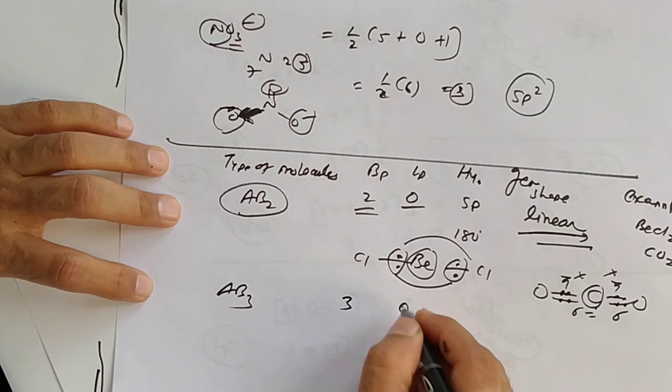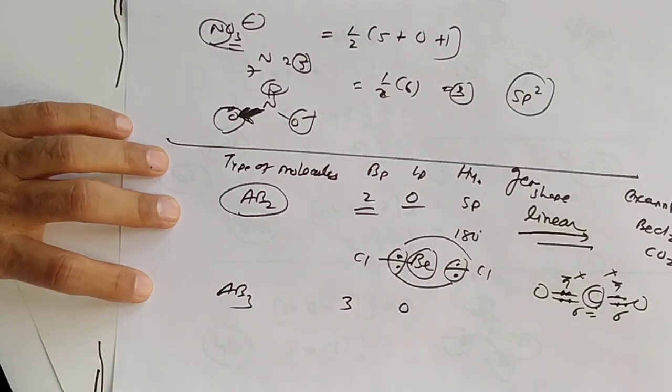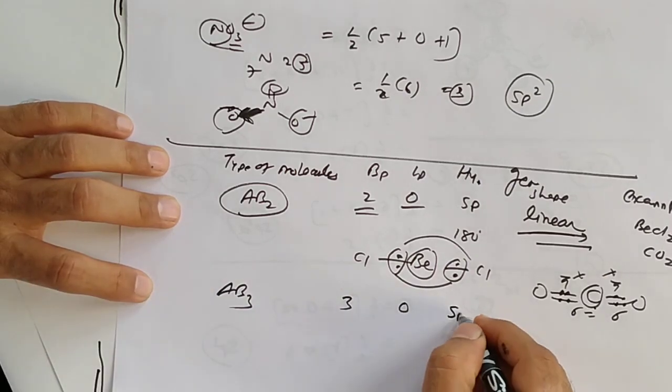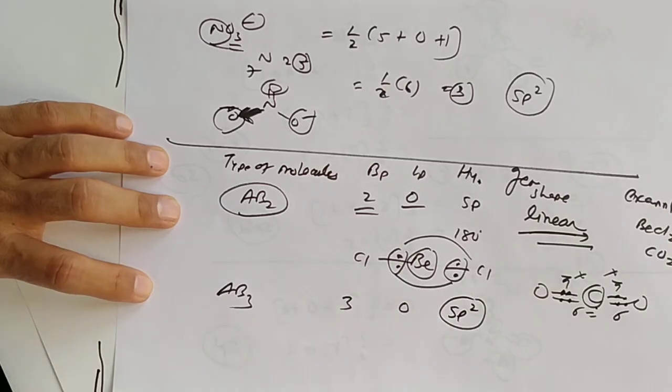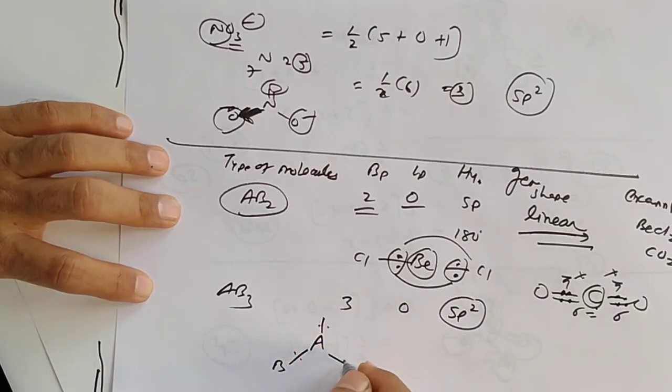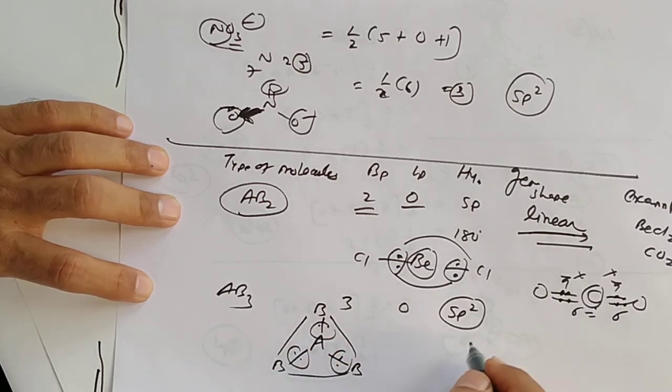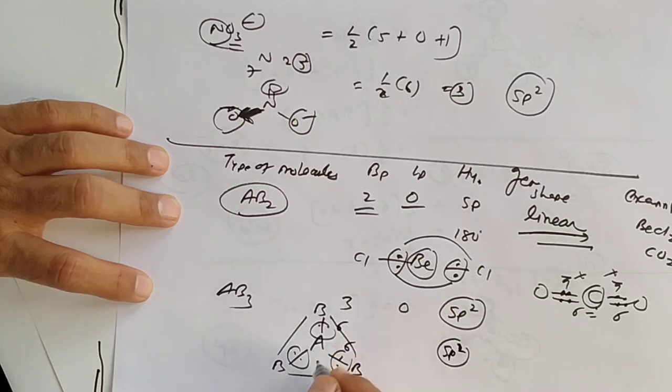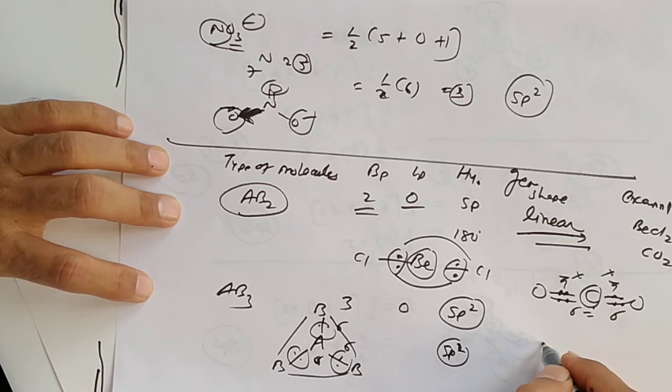Now AB3, here bonding pair is 3, lone pair 0, so hybridization is sp2. A is combining with 3B, and all the 3 bonding pairs, lone pair 0. So here hybridization is sp2, 3 sigma bond, lone pair 0, sp2. Example of it BeCl3.